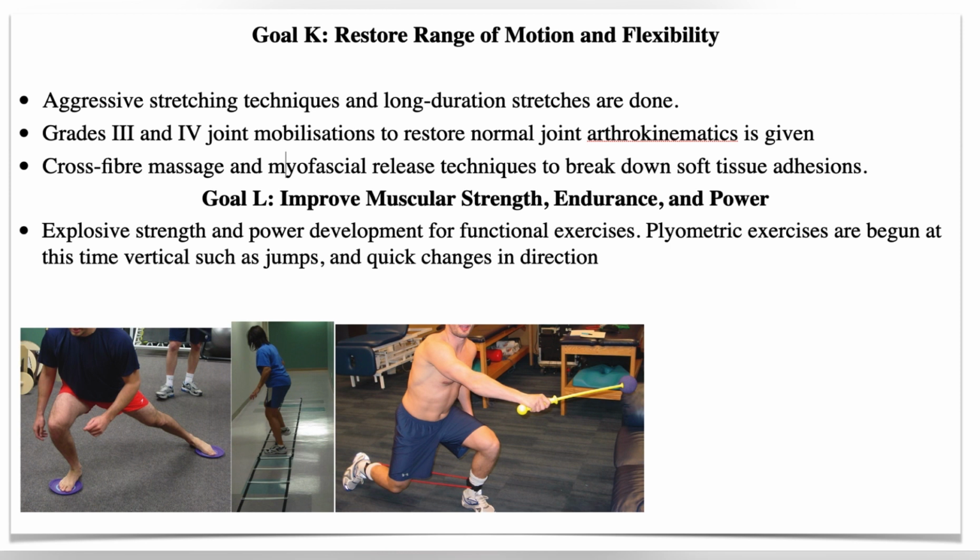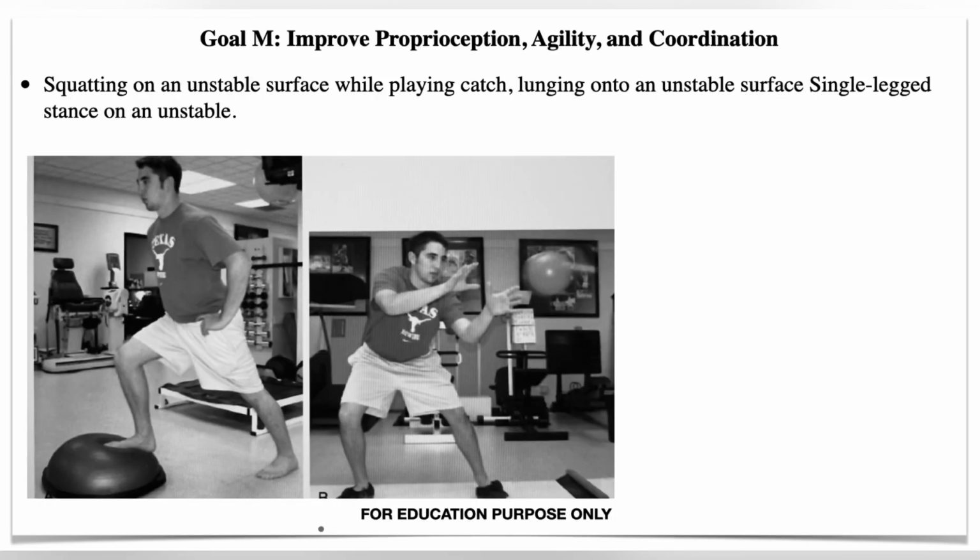Now to further increase muscular strength, if the patient is a sports person, then we can give plyometric exercises in which he has to perform vertical jumps and quick changes in direction, as you can see in these images. And the last goal is to improve proprioception and agility. So in this, the patient can perform squatting on an unstable surface, like you can see in that image. He is performing lunges, so he can perform all these exercises on unstable surfaces. And he can also perform single leg standing on an unstable surface.